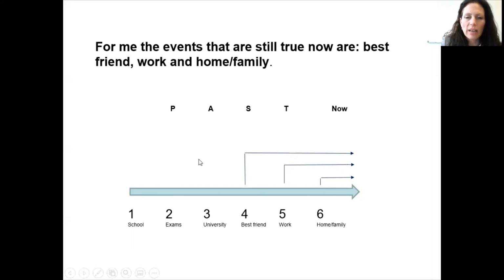You can also use arrows, like I have done here, to indicate which events are still true for you now. Again, you can stop the video to give yourself a few minutes to do this.